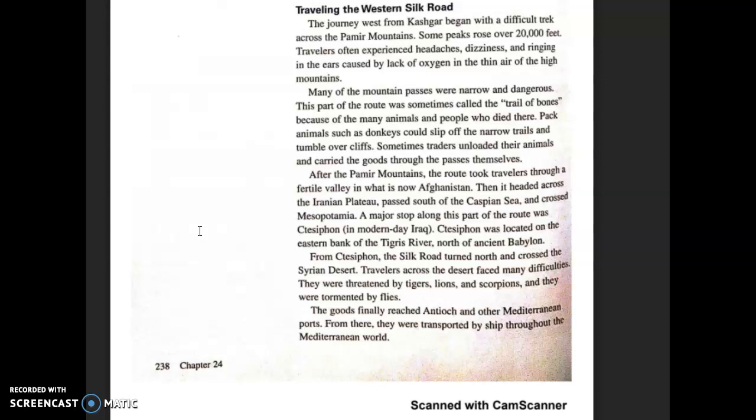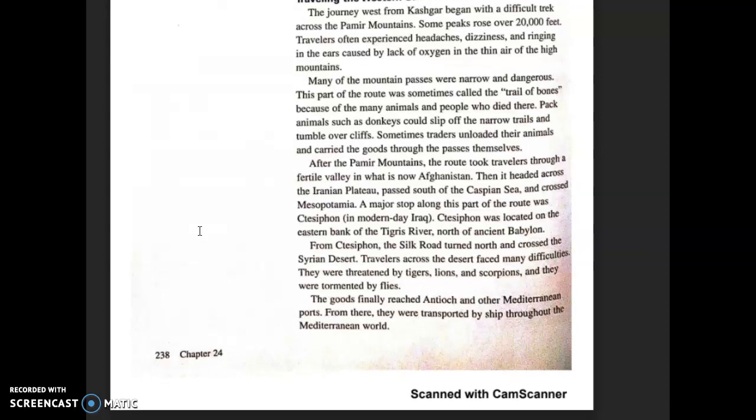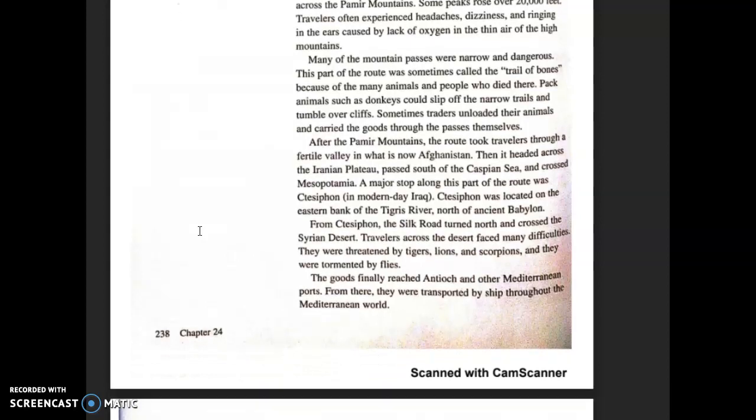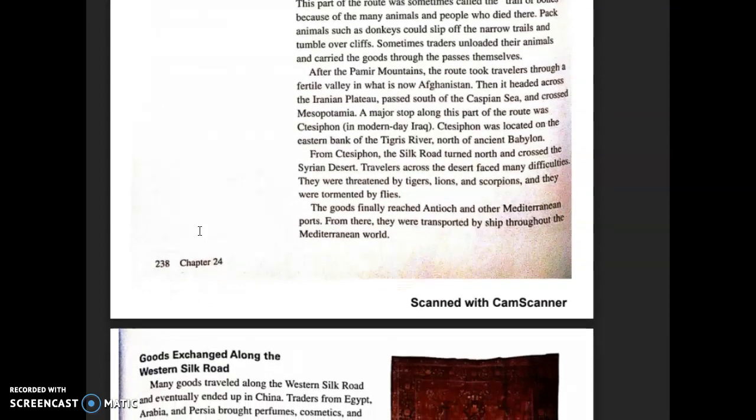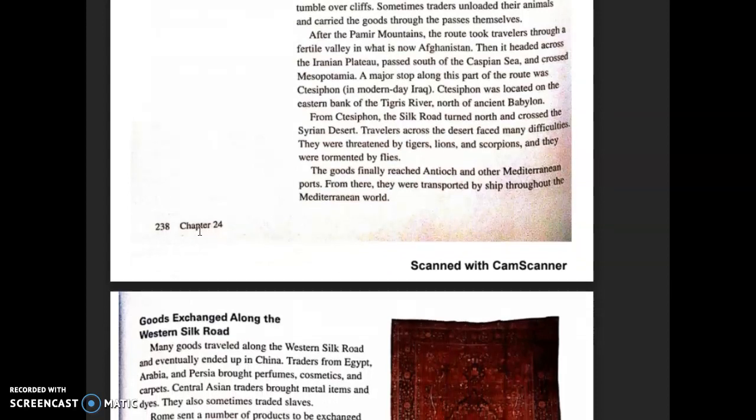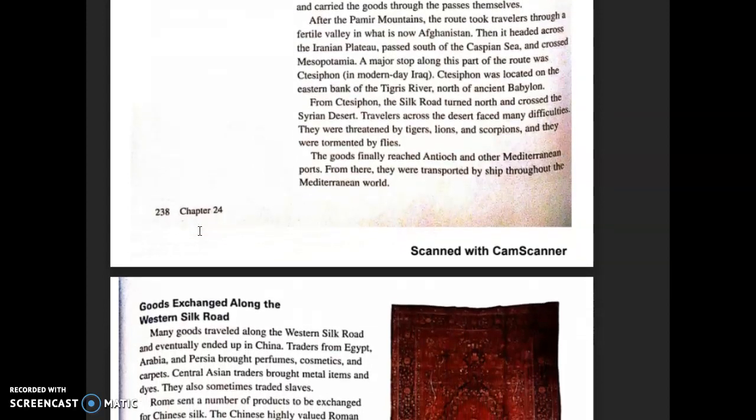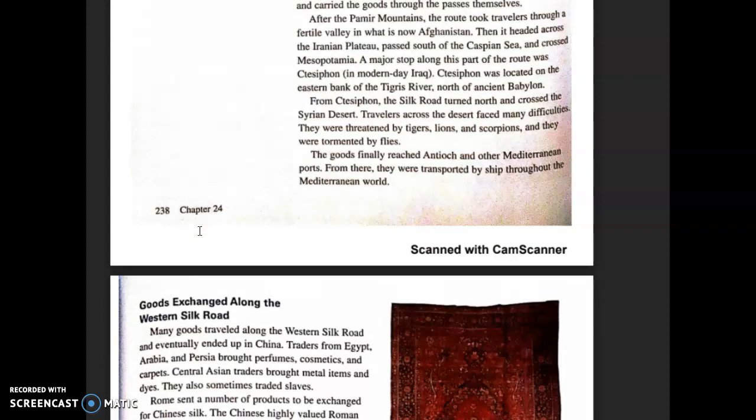This part of the route was sometimes called the Trail of Bones because of the many animals and people who died there. Pack animals such as donkeys could slip off the narrow trails and tumble over cliffs. Sometimes traders unloaded their animals and carried the goods through the passes themselves. After the Pamir Mountains, the route took travelers through a fertile valley in what is now Afghanistan.